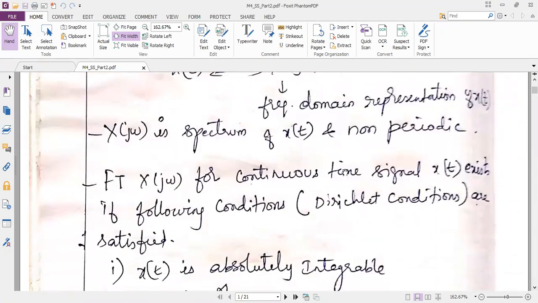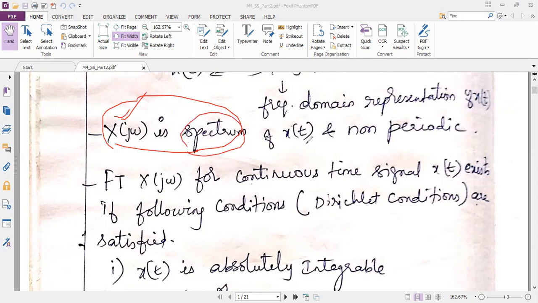See, when the signal is converted into the frequency domain, we cannot call it a signal; we will call it a spectrum. You know very well. So X of j omega is in the frequency domain, so we will call it a spectrum. This is the spectrum of what? The original signal x of t.